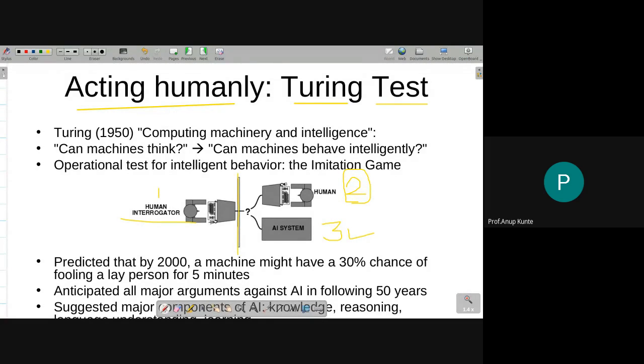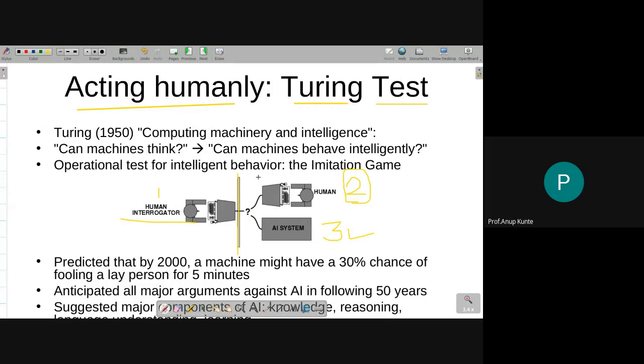Interrogator will try to do what? It will try to interrogate the other side based on the task at hand. For whatever task you have built the AI system, he will prepare a questionnaire on that task, and that questionnaire will be submitted to both of the other parties.